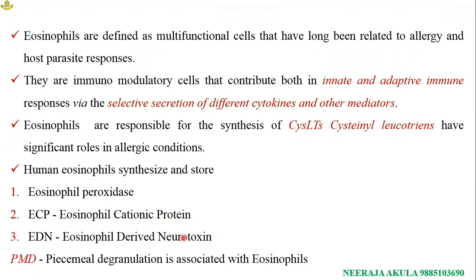So, several enzymes are associated with the eosinophils. Degranulation is associated with the eosinophils. No need to go into all those things, but simply I have given that maximum mechanisms are associated with the functional aspects of eosinophils at different stages of immune actions.